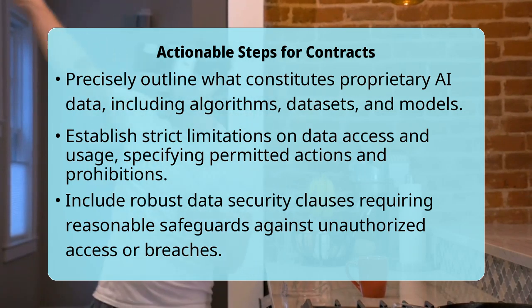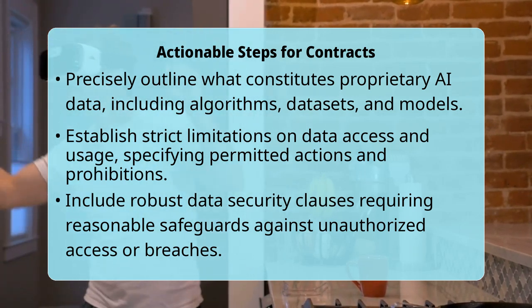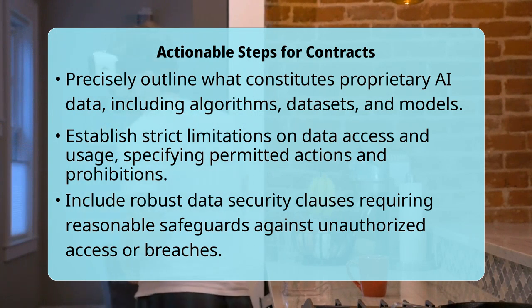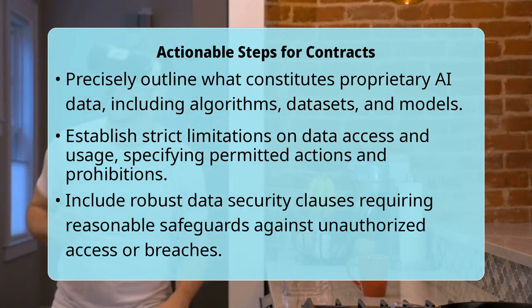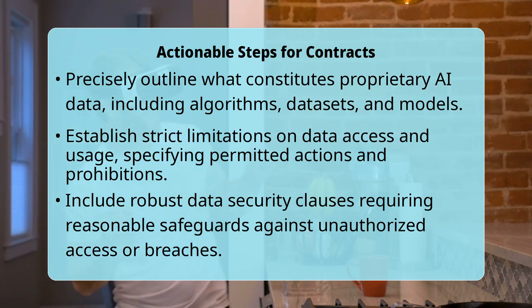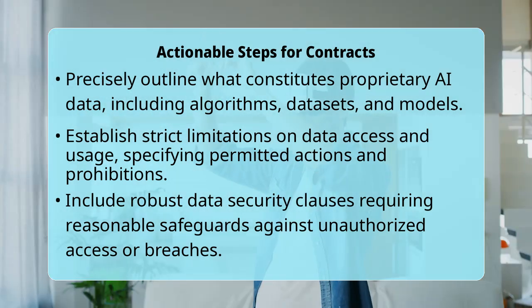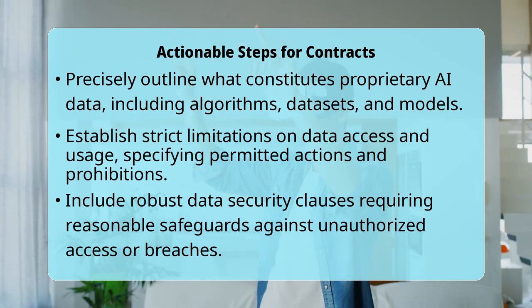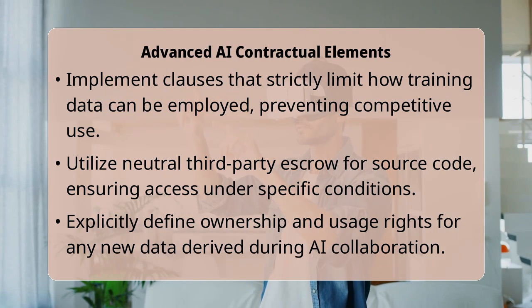For instance, a restricted use clause can strictly limit how training data is employed, preventing its use for competing models or broad commercial purposes outside the agreement's scope. Source code escrow arrangements provide a neutral third-party hold of the artificial intelligence system's source code, ensuring access under predefined conditions, such as the dissolution of a vendor.